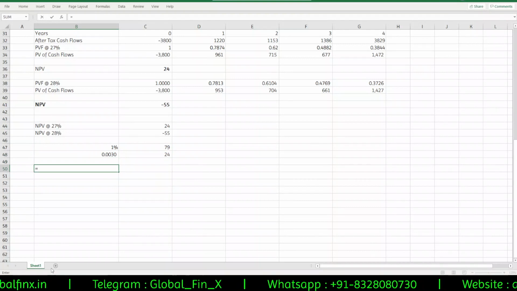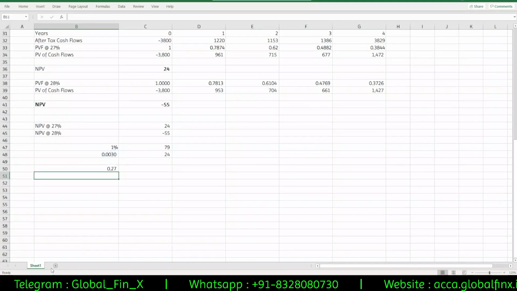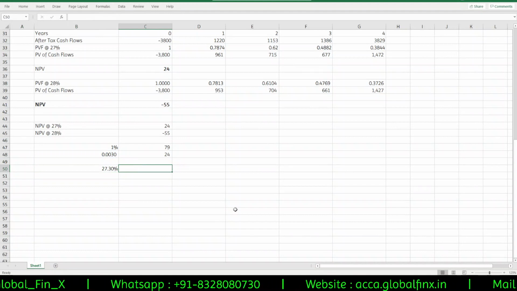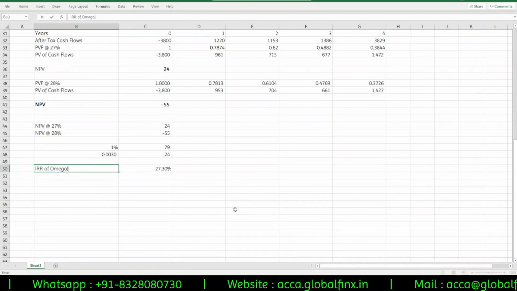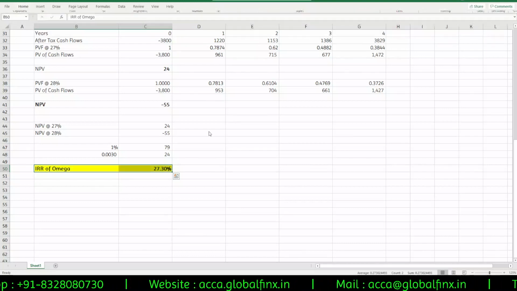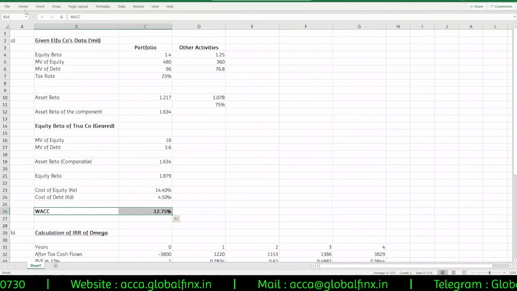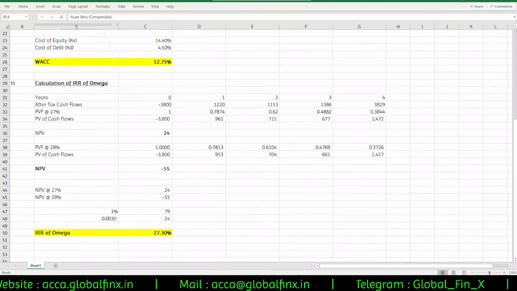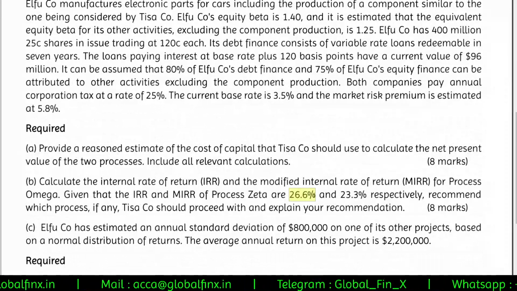So 0.27 plus this one, if I put it as a percentage, 27.3%. That is your IRR, guys. IRR of Omega is 27.3. WACC is 12.75. IRR is 27.3. And they're also giving you that IRR of Zeta is 26.6, which is nice.